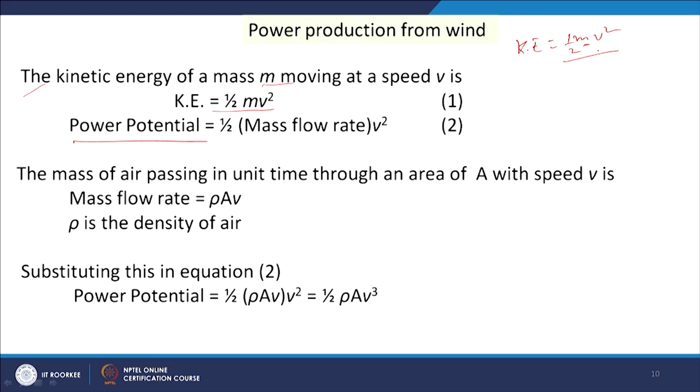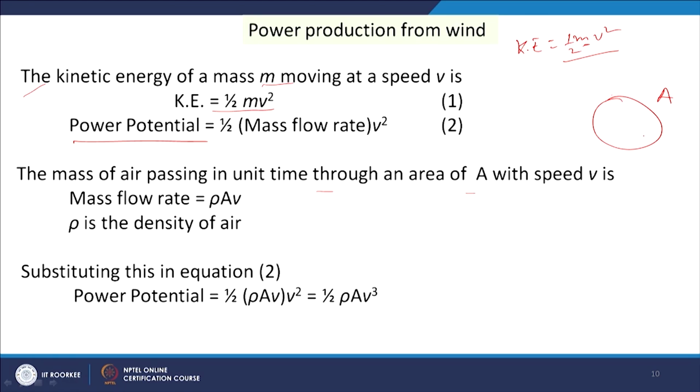Now, the mass of air passing in unit time through an area A. This is our area A, the cross sectional area, and wind is flowing in this direction. So, what will be the mass? Mass is volume into density, so volume of air into density of air.